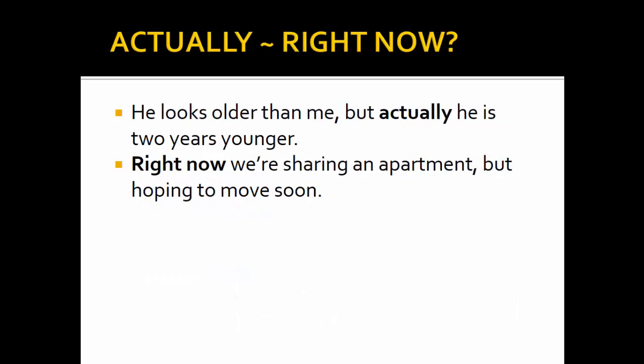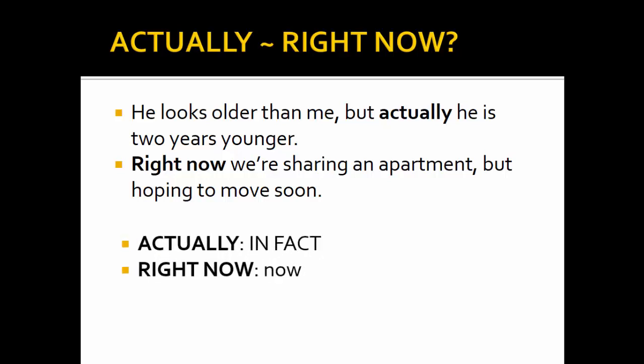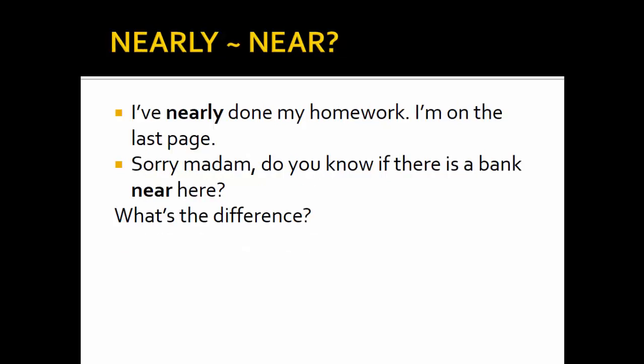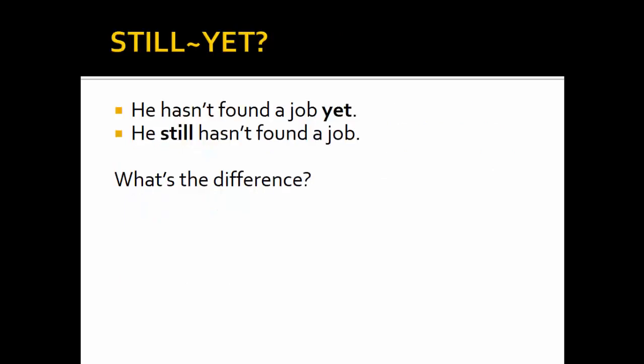Actually and right now. Examples, he looks older than me, but actually he is 2 years younger. Right now, we are sharing an apartment but hoping to move soon. Here, actually means in fact, right now means now. Nearly and near. I've nearly done my homework. I'm on the last page. Sorry, madam. Do you know if there is a bank near here? What's the difference? Here, nearly means almost, near means close.